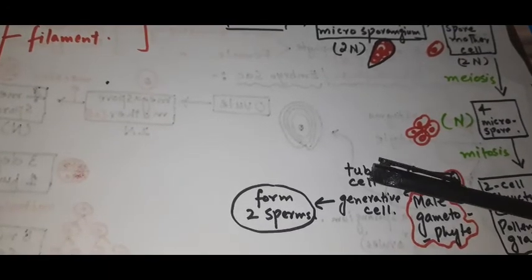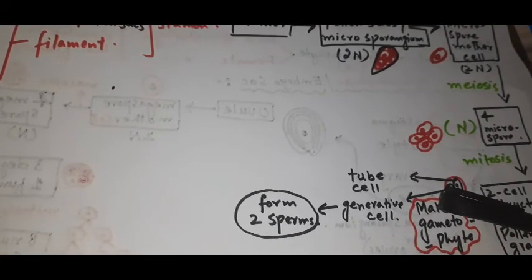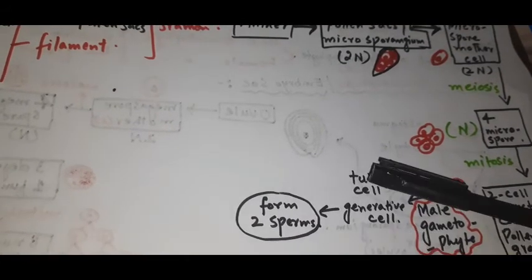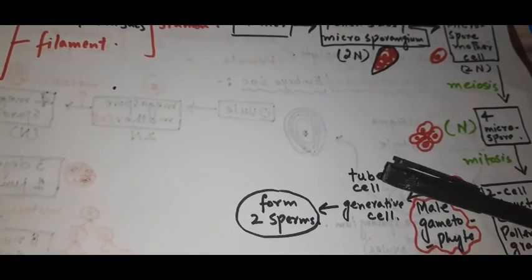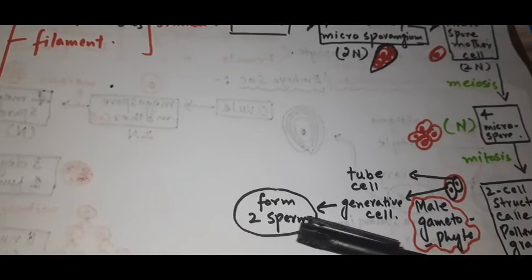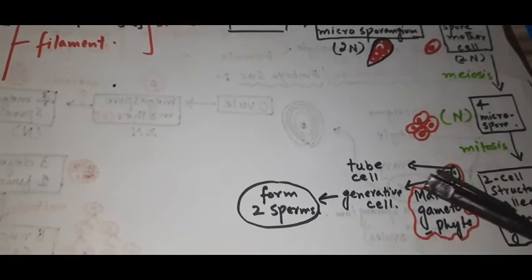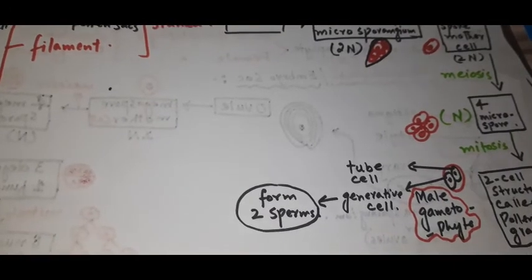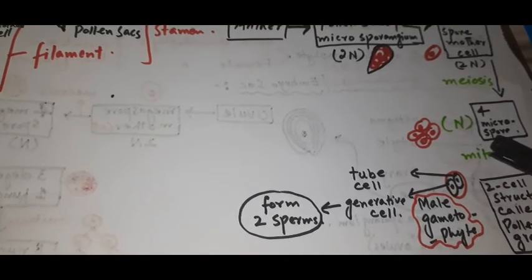The tube cell later forms the pollen tube, and the generative cell forms the 2 sperms. The tube cell will help transport the sperm towards the egg. So the pollen grain, known as the male gametophyte, is produced from the microspores.